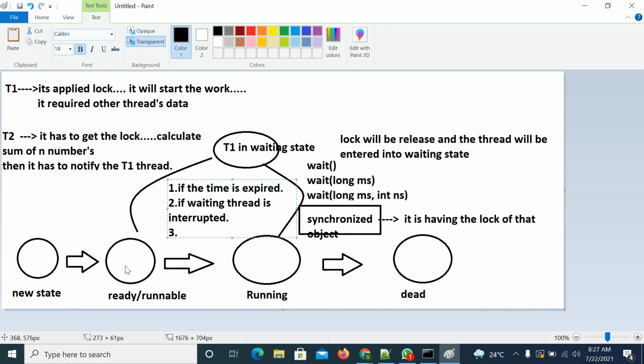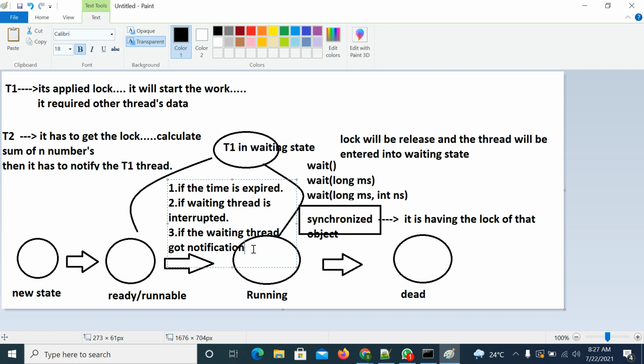Or if the waiting thread gets the notification, or if it gets the lock, then it will enter into ready or runnable state.